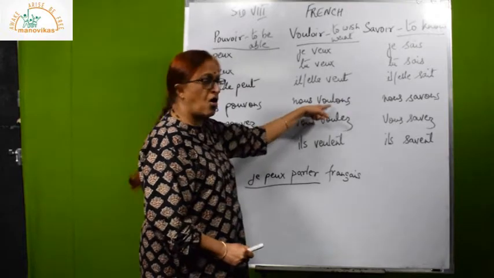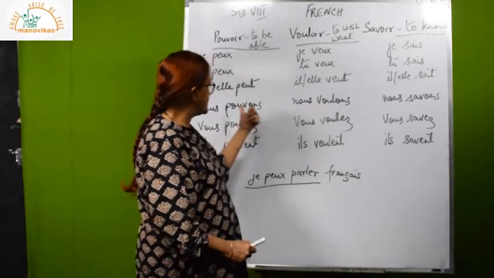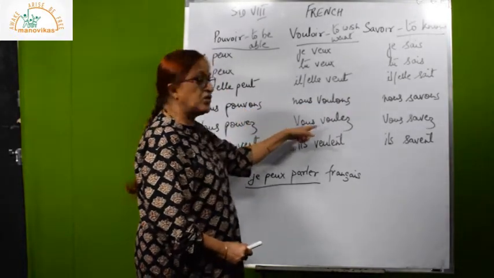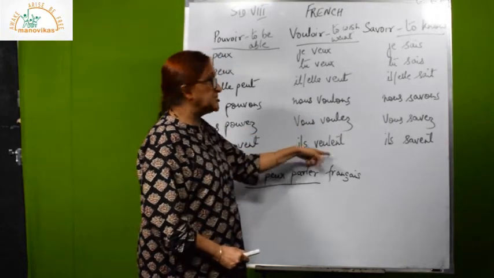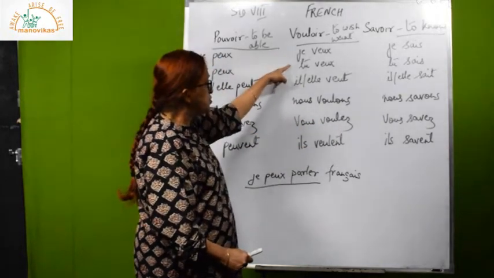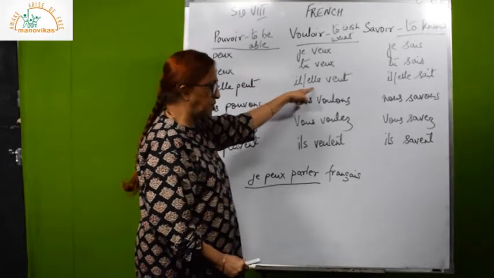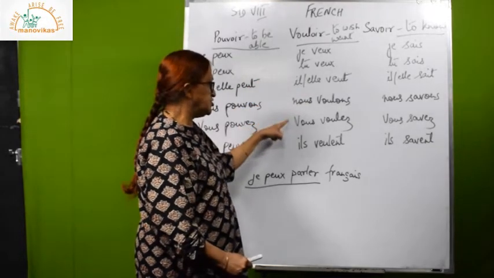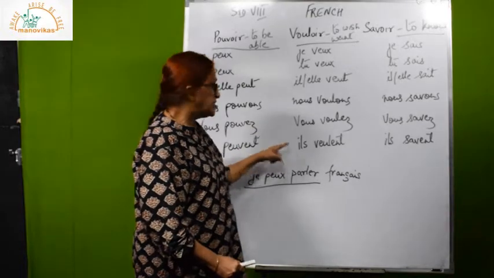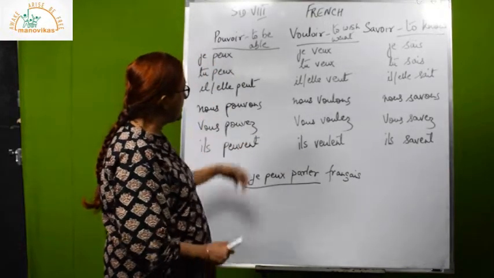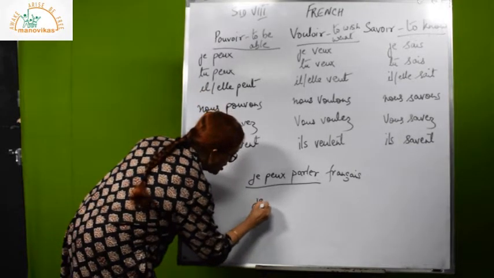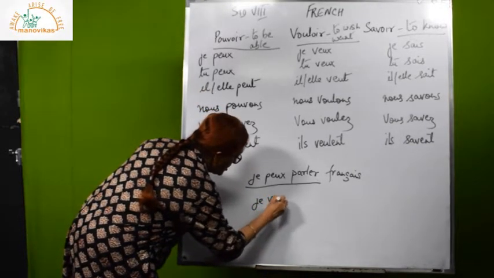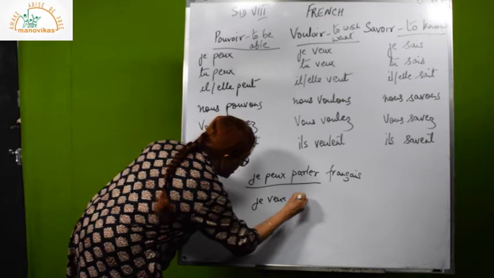Then, nous voulons, V-O-U-L-O-N-S, here it is P-O-U-V-O-N-S. Vous voulez, V-O-U-L-E-Z, here it is P-O-U-V-E-Z. Ils veulent. So, I want, you want, he wants or she wants, we want, you want, they want. So, suppose instead of pouvoir, I say, je veux parler français.